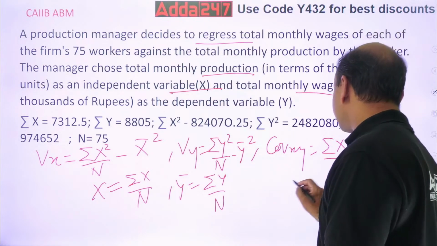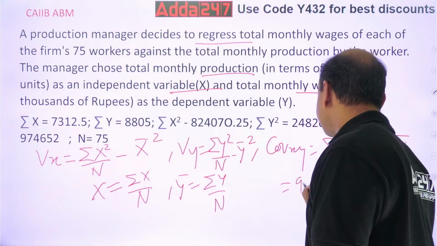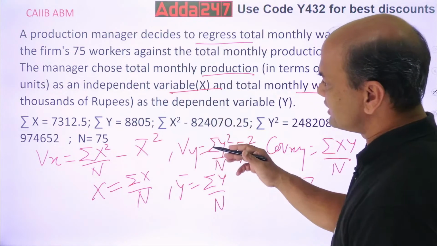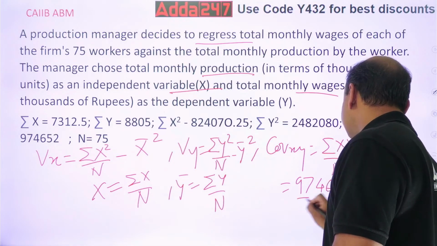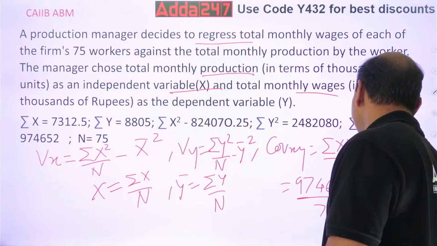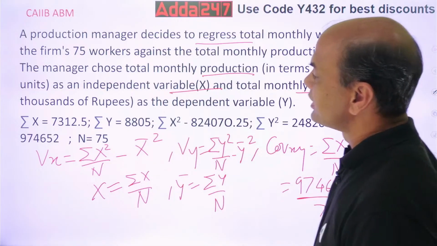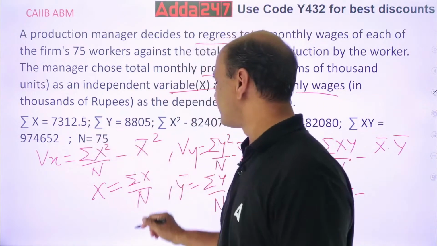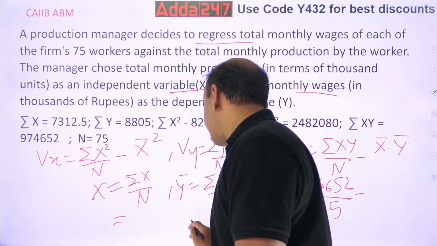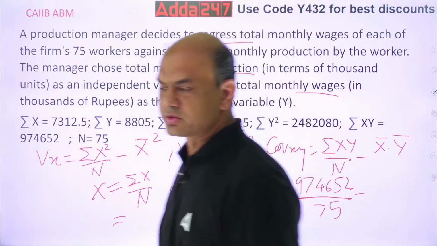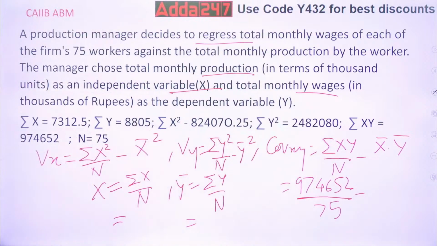Get the values. Summation xy is 4652. 4652 divided by 75 minus x bar and y bar. Summation x is 7312, upon 75. So get the answers, everyone. Get the answer for this. Get the answer for y bar also, everyone. I'll also try. You get the answers fast. Fast, speed up.